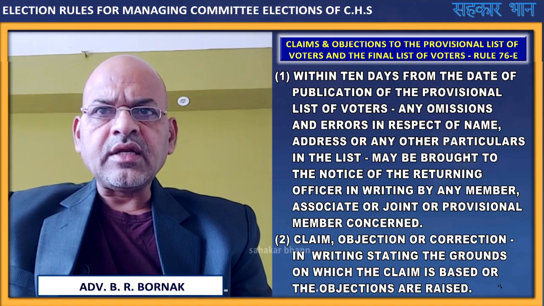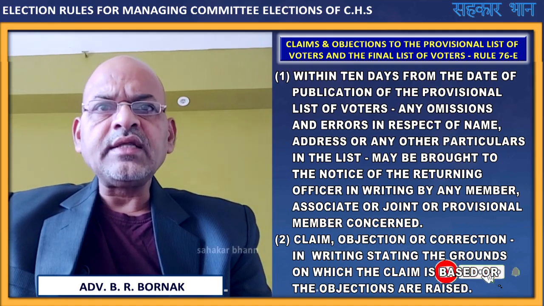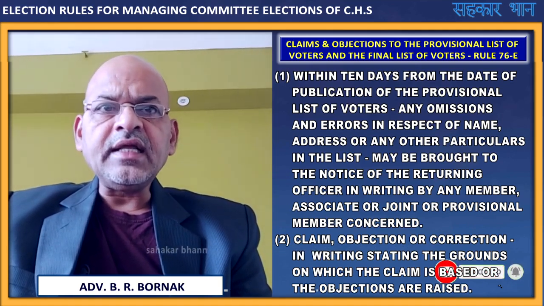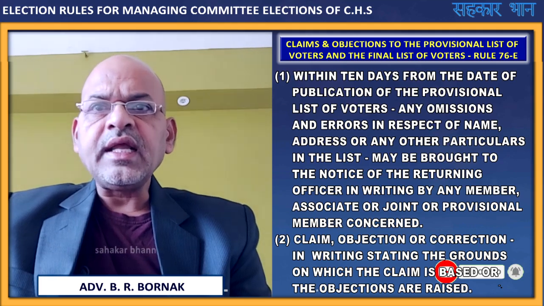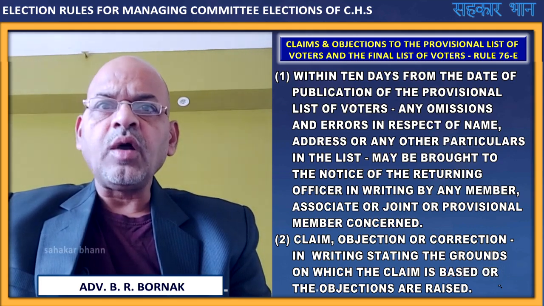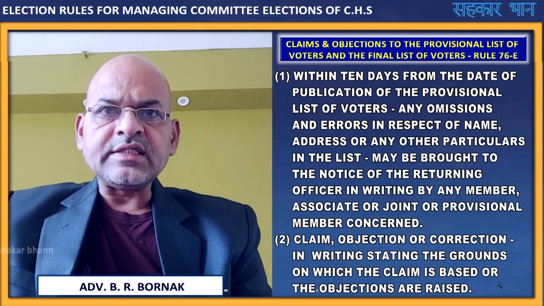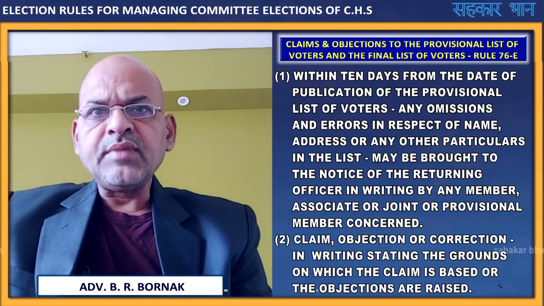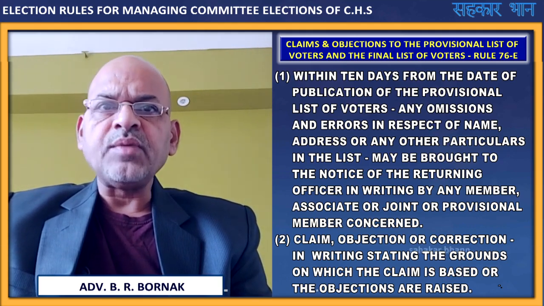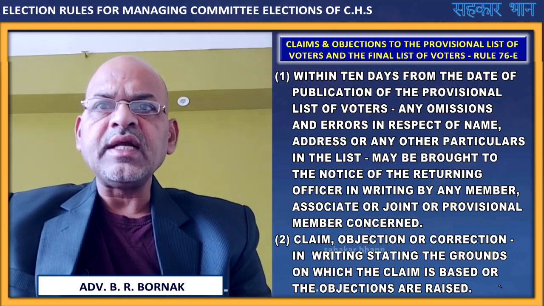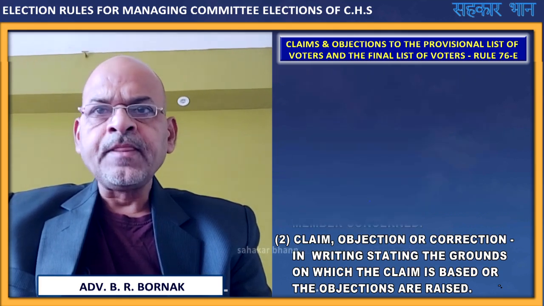If any claim, objection or correction is required, then it must be in writing, stating the grounds on which the claim is based or the objection is raised. Means grounds are to be mentioned in the letter submitted in writing for such claims, objections or corrections.